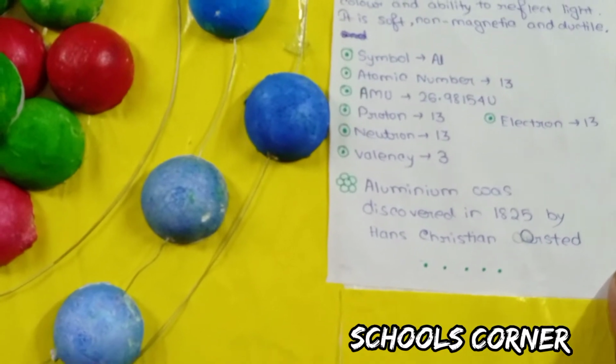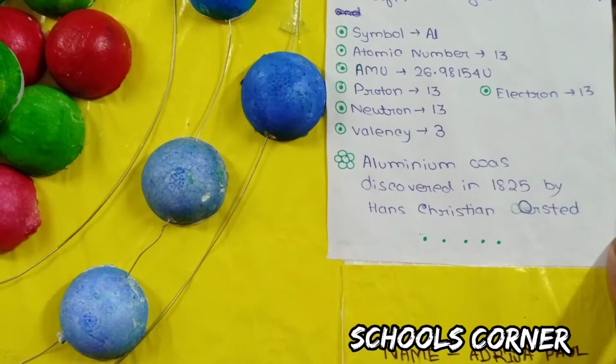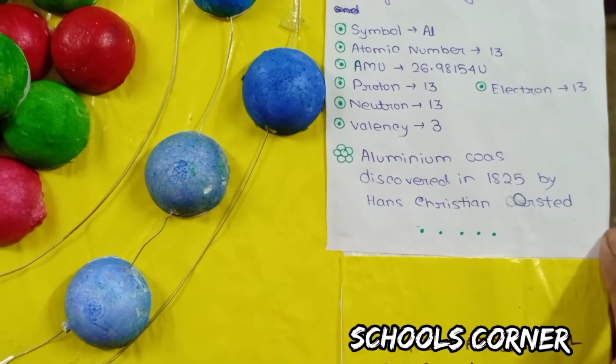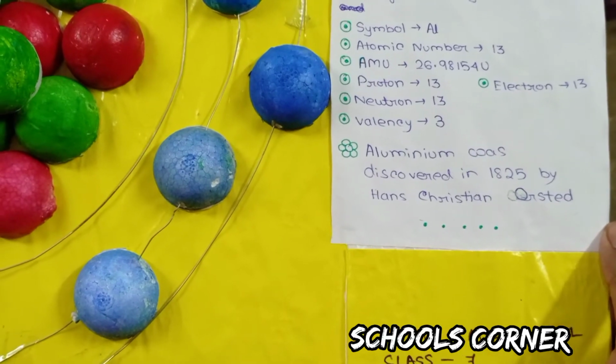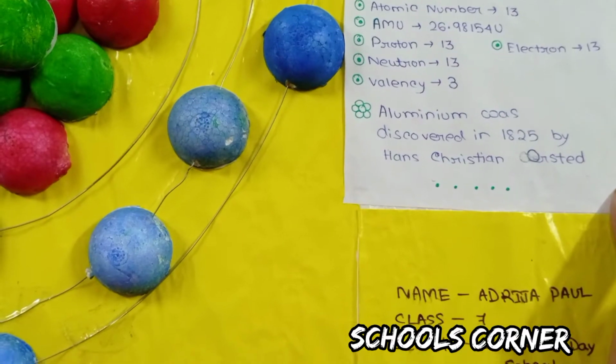Its symbol is Al, atomic number 13, atomic mass 26.98154 unit. Proton is 13, neutron is 13, valency is 3 and electron is 13. Aluminium was discovered in 1825 by Hans Christian Ørsted.